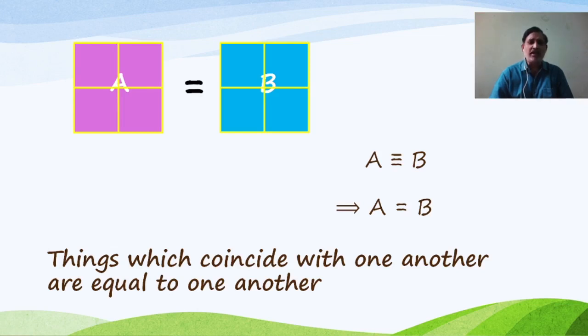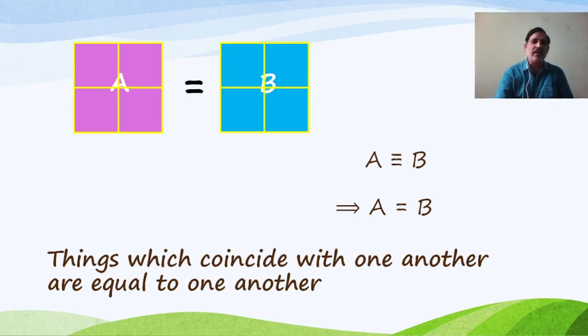Actually, what we have to understand here is that things which coincide with one another means they are congruent figures, and these congruent figures are equal. What do you mean by equal? Means their sides, angles, perimeters, areas, everything will be equal.